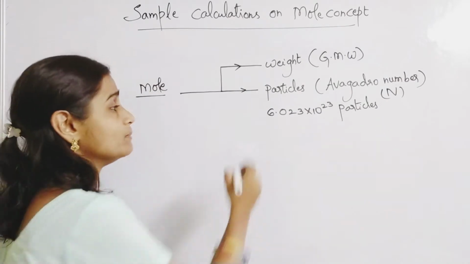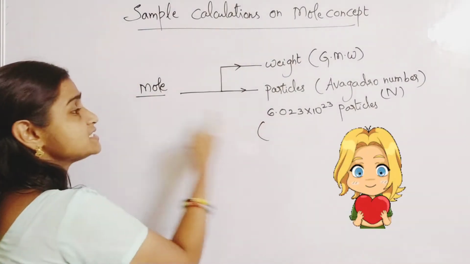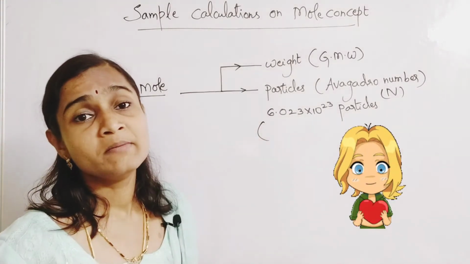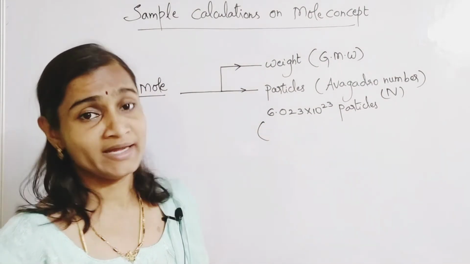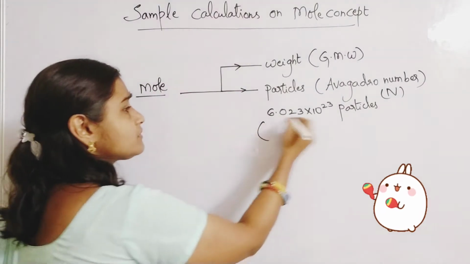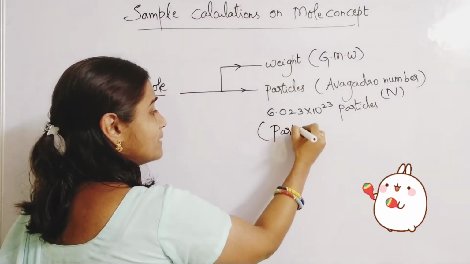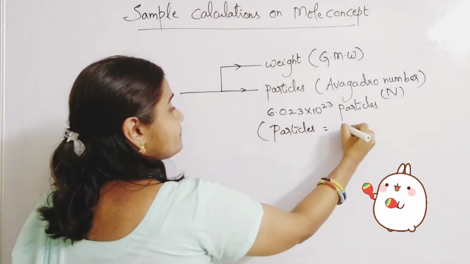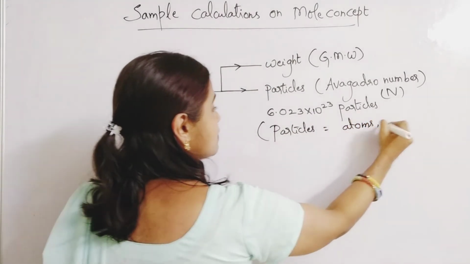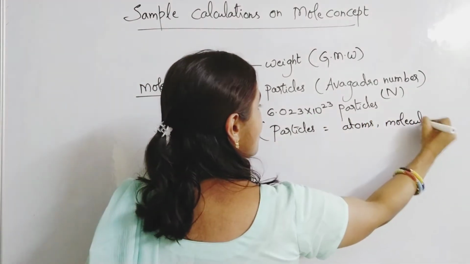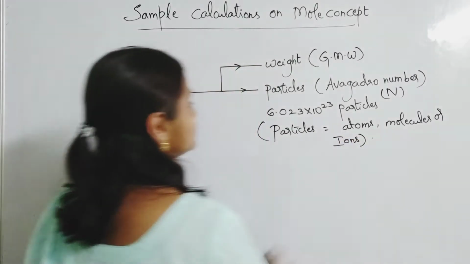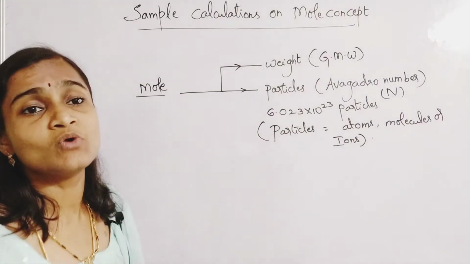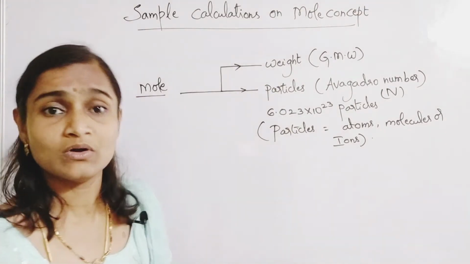Please remember, 1 mole of any substance has how many particles? Immediately Avogadro number should come into your mind. So we will represent mole in terms of particles also.